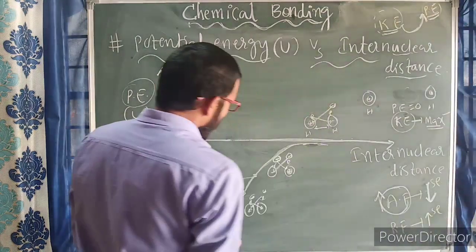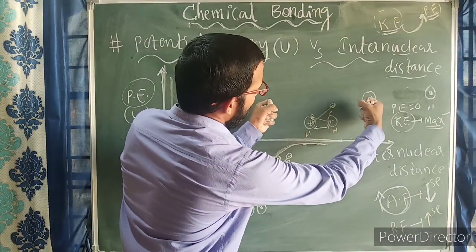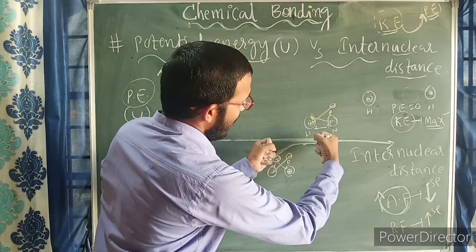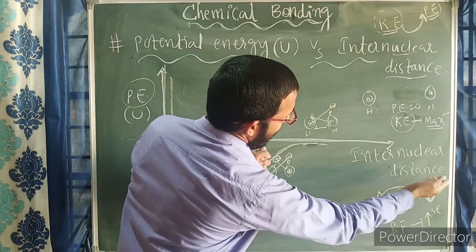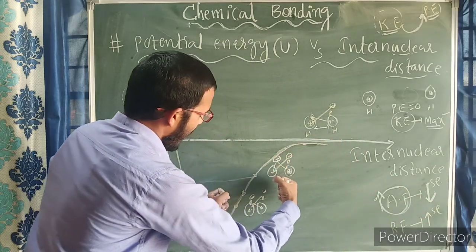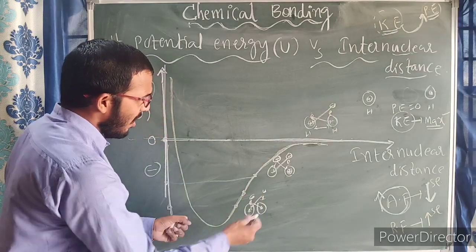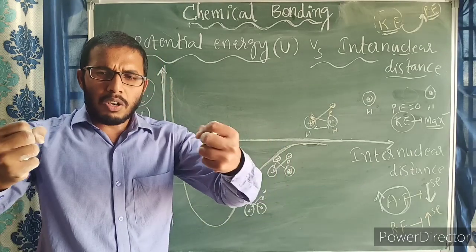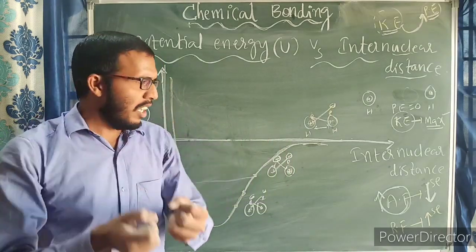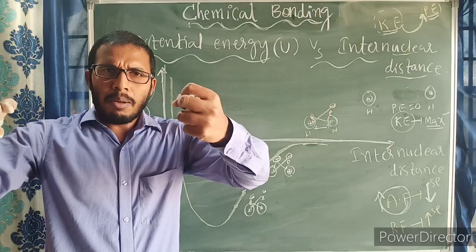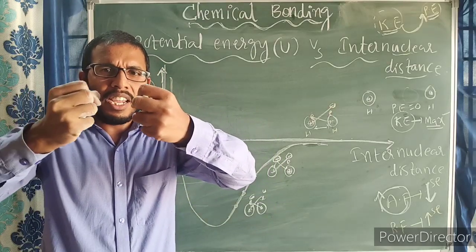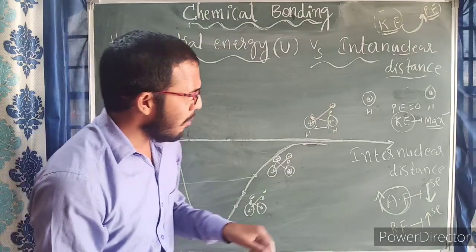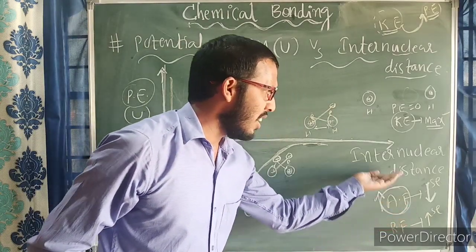So again, this much distance, the distance decreases, attraction increases, energy decreases. Again the distance decreases. Further, gradually they are coming closer, which means every time they come closer to each other, at every point of time their attractive force increases.